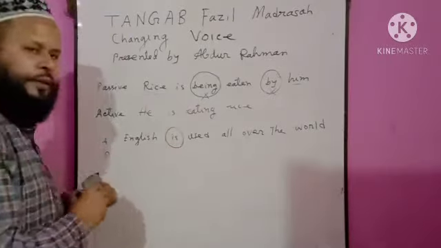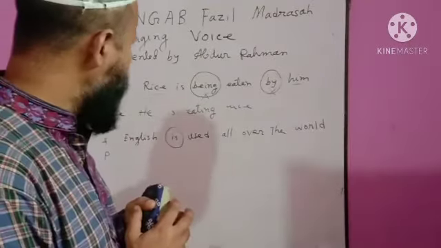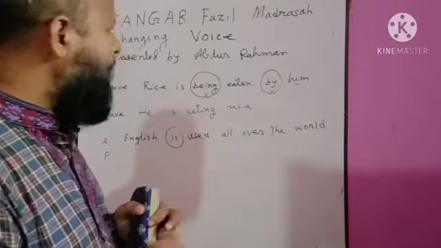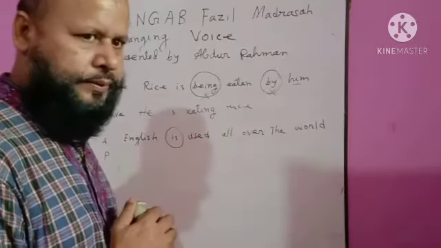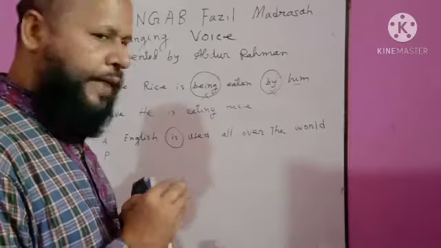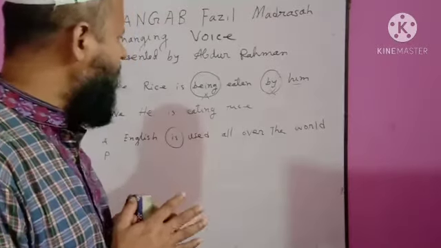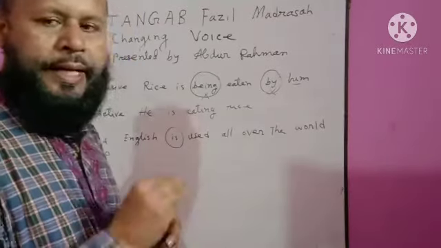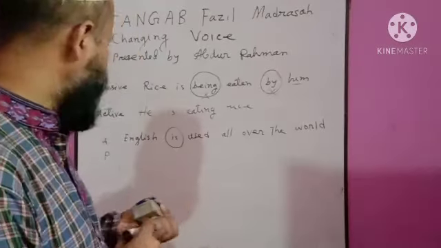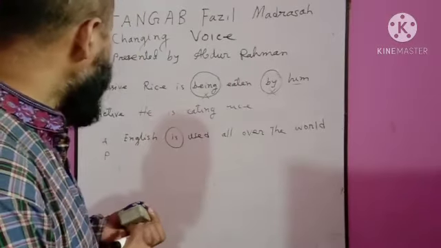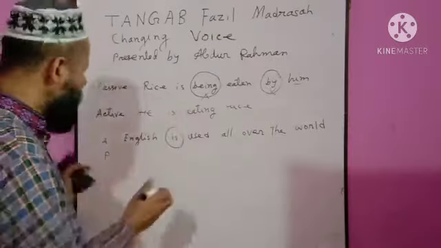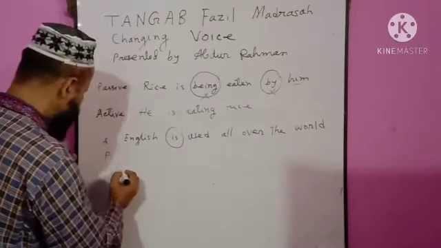Then rule 2. Object after by will be subject. If there is no by plus object, you should use an appropriate subject. Here we can use appropriate subject, people.